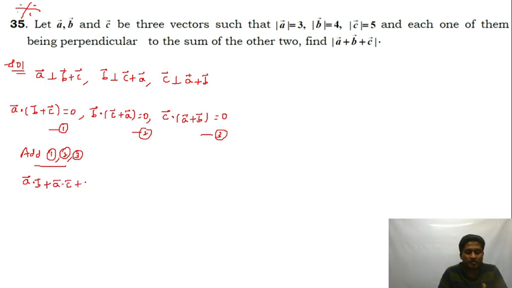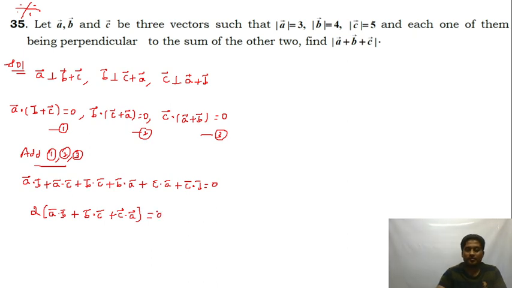plus B dot C plus B dot A, plus C dot A plus C dot B, is equal to 0. So this is equal to 2 times (A dot B plus B dot C plus C dot A) is equal to 0. Dot product is commutative, right? A dot B is the same as B dot A. So A dot B plus B dot C plus C dot A is equal to 0.